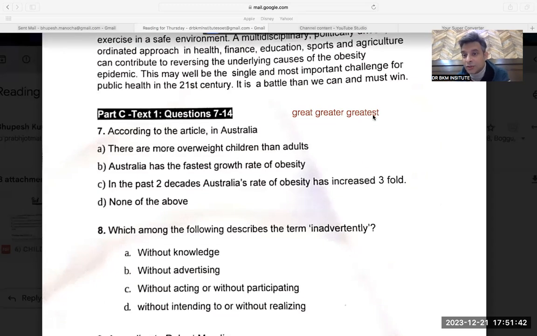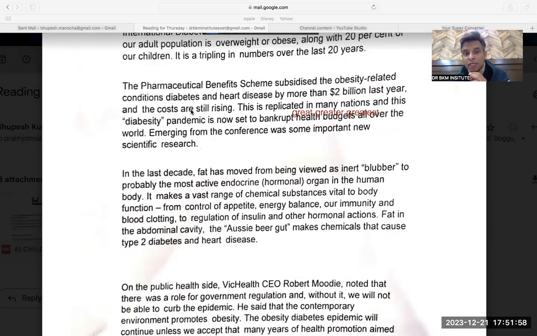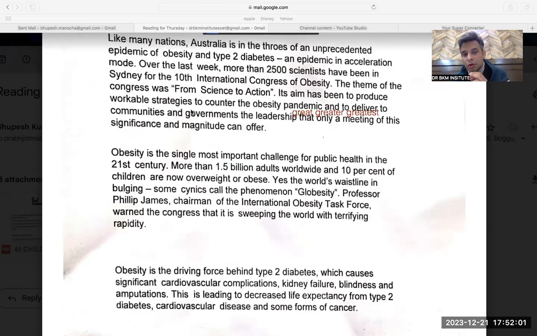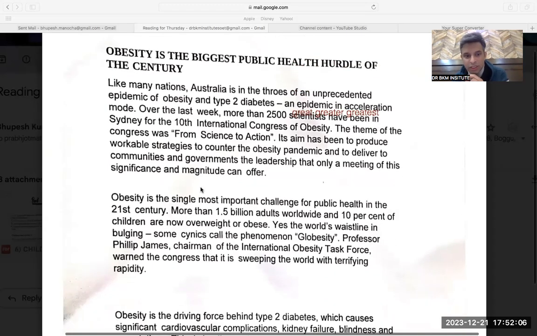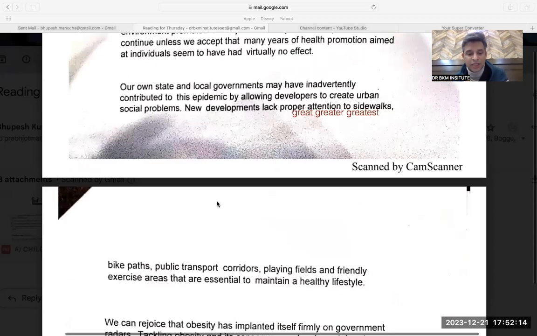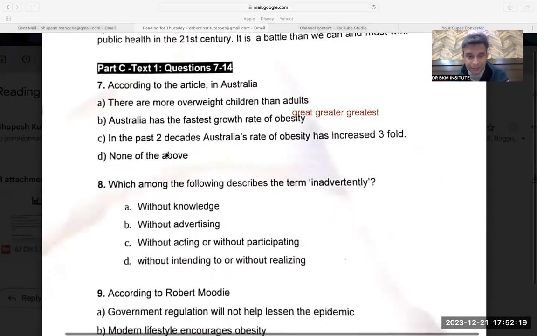And the third degree is always about EST, greatest. And this degree cannot be replaced by anything. If I say Australia has the fastest growth, then in my paragraph as well, it should be given that Australia is having the most problem. So like many nations, Australia is. So it is not the most. Obesity is the single most challenge for public health in the 21st century, but it does not talk about Australia, so I don't think this should be the answer. So again, it's eliminated. It's not saying that Australia has the fastest growth of obesity.